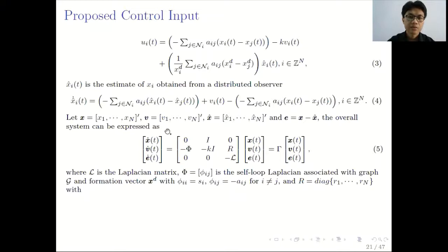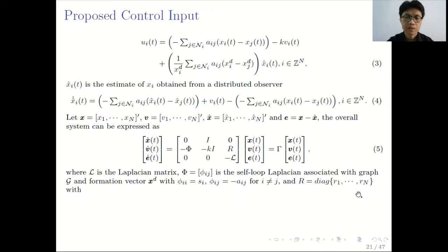If we let x, v, and x hat be the stack vectors, and we also let e be the error between the position and the estimate of the position, the overall system of n agents can be expressed as equation 5. L here is the Laplacian matrix, phi is the Self Loop Laplacian associated with graph G and formation vector xd, with Phi ii equal to Si, Phi ij equal to minus Aij for i not equal to j, and R here is a diagonal matrix.